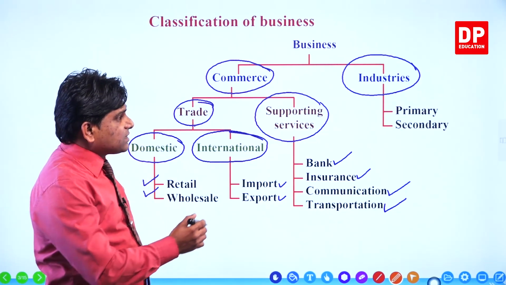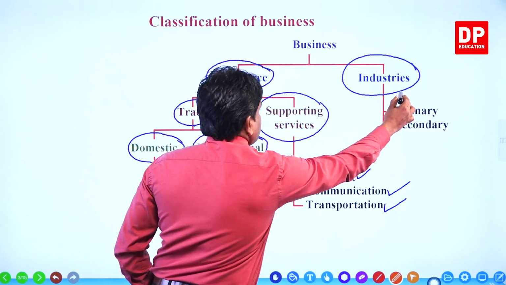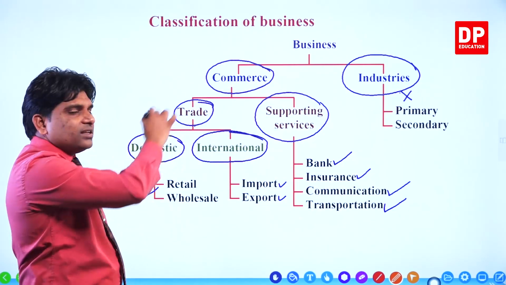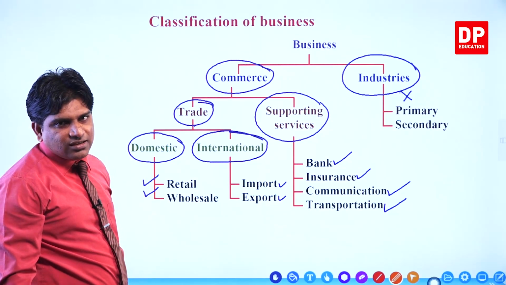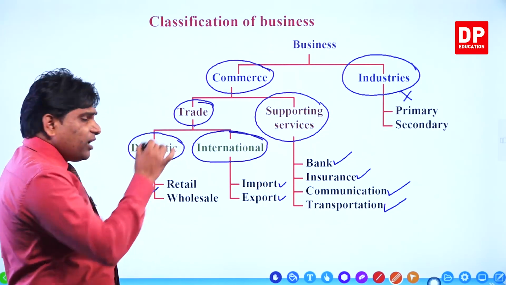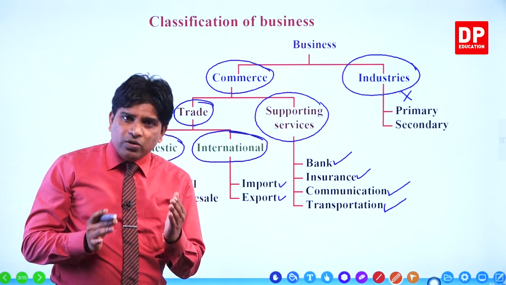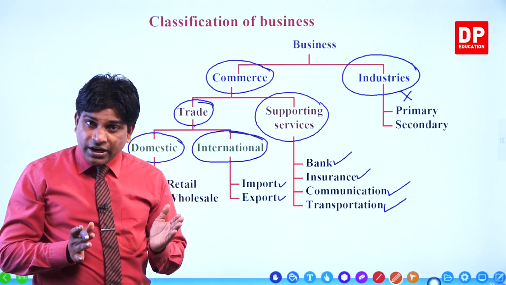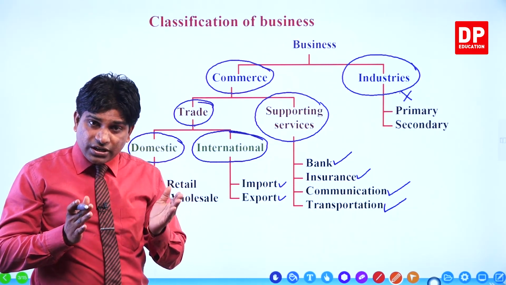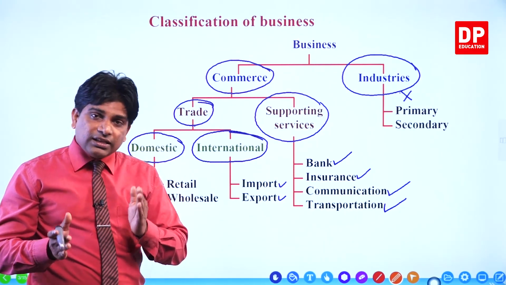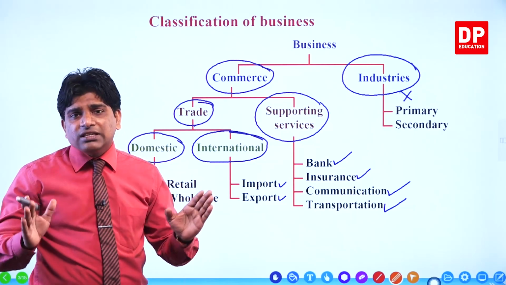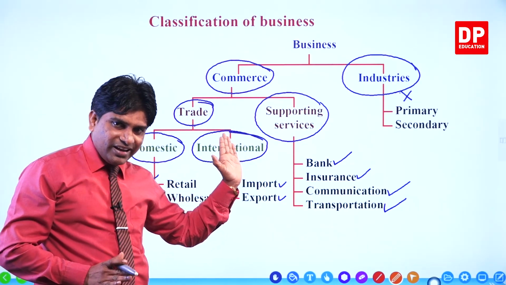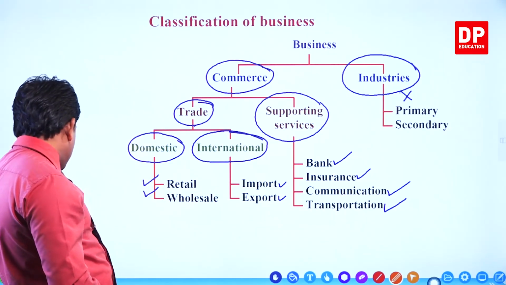Actually, we don't discuss deeply about industries in your syllabus. We discuss only about what? Trade and supporting services, right? Then one by one we can discuss about trade, retail trade, wholesale trade, international trade. It means import and export. They are the characteristics, and everything we discuss in the trade and supporting services lesson, right? Okay, now we move to the next slide.